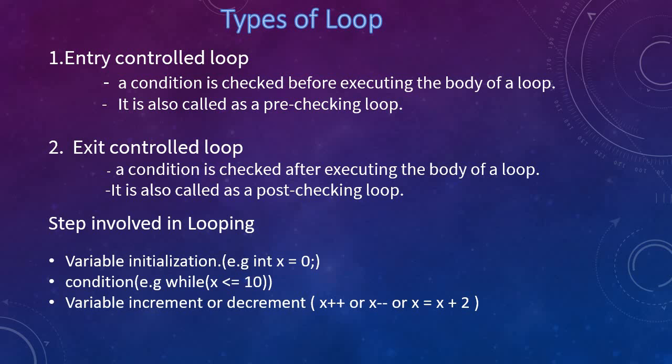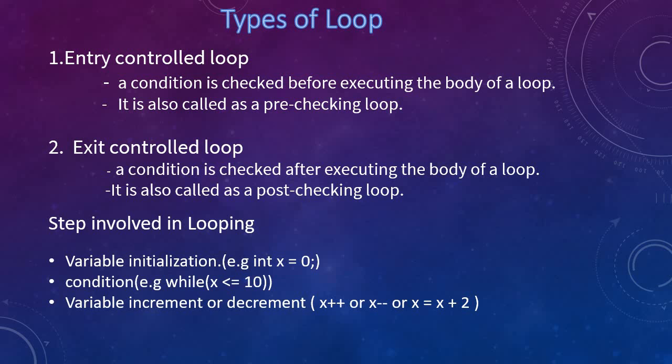An entry control loop is one which checks the condition at the beginning of the loop, at the entry point, and executes the set of statements only if the condition is true. It is also called a pre-checking loop. An exit control loop is one which checks the condition at the end of the loop. At least once the entire code will execute. It is also called a post-checking loop.